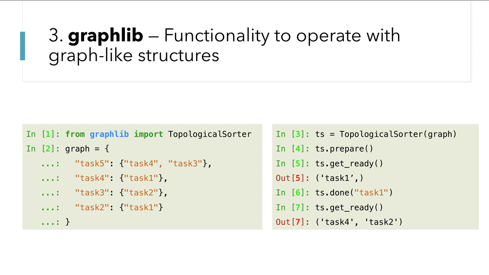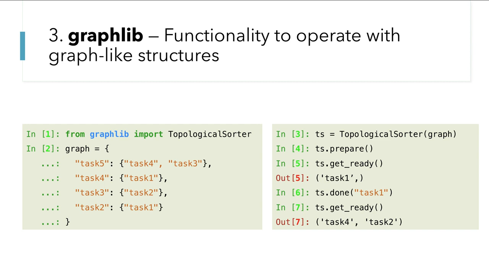Once you call this ts.get_ready function, it will give you whatever nodes are available or ready to be executed. It will give you the list, or maybe you can say tuple, of the tasks. As you can see here, each and every task 2, 3, 4, 5 is dependent on task 1 or some other task. Task 1 is the only task which can be executed without dependency. So it gives us task 1.